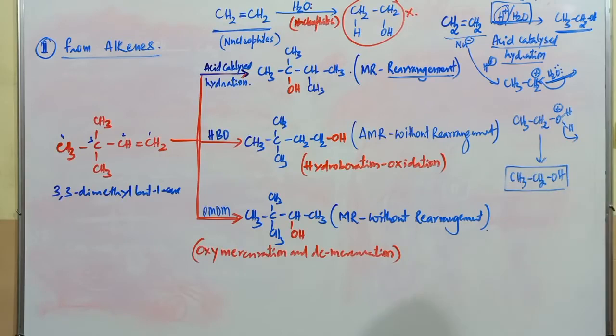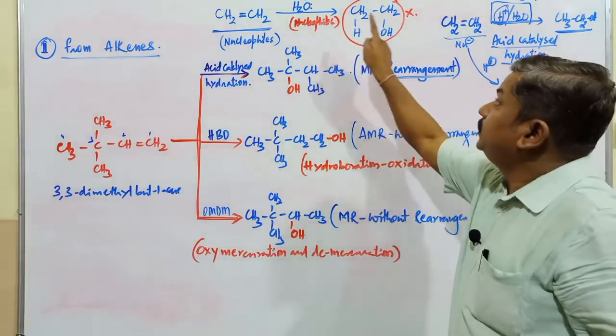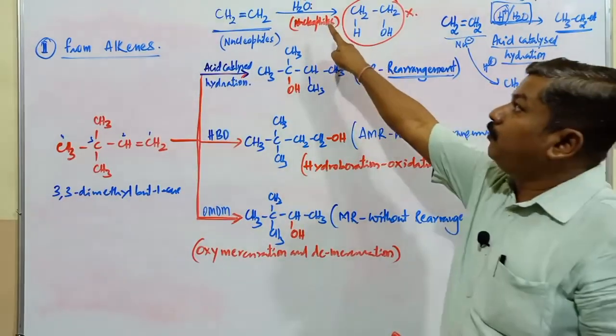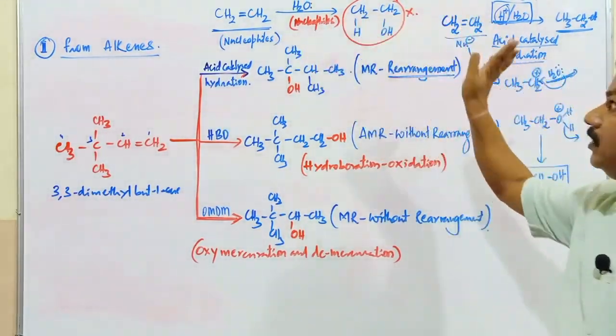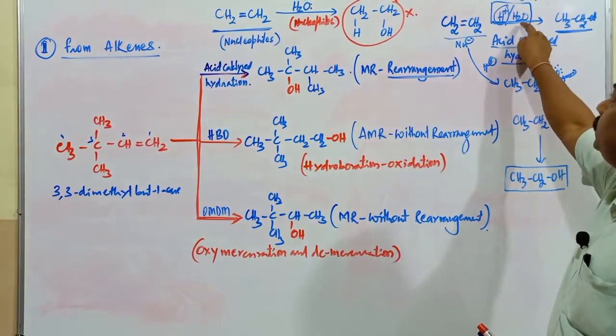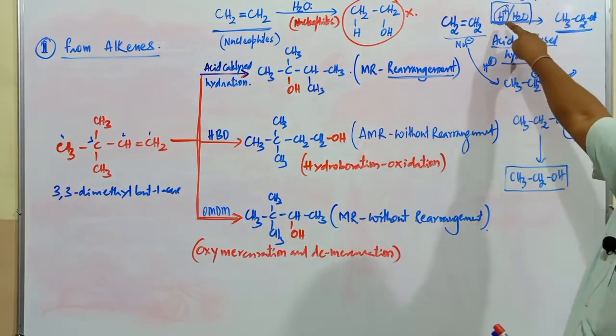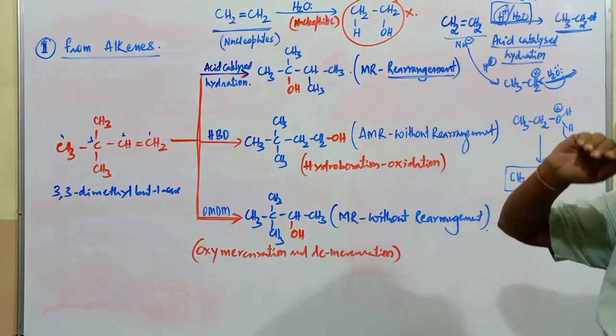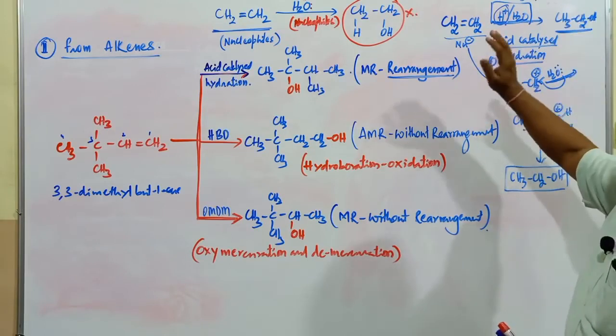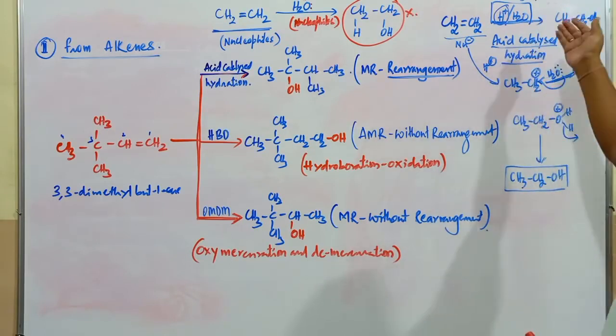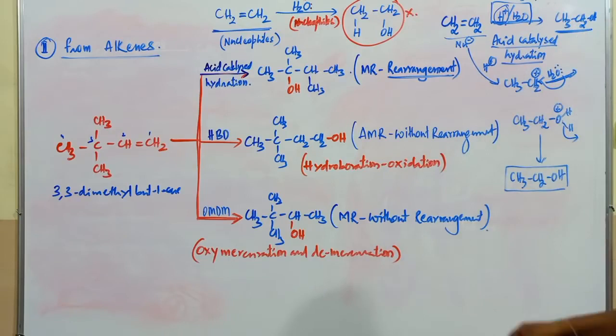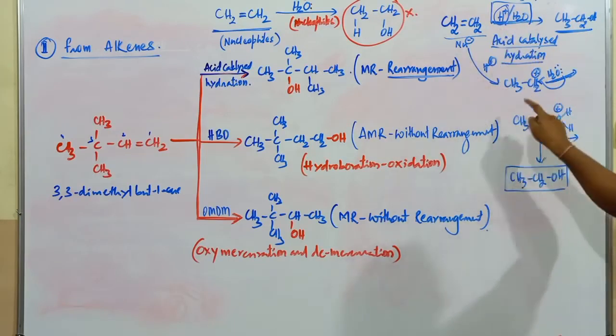Students, you are getting the difference between this reaction and this reaction. Here, if only H2O is used, there is no formation of alcohol. But if it is subjected to acid catalyzed hydration, in presence of any dilute acid, dilute H2SO4, dilute HCl or even dilute nitric acid, H+ attacks the alkene to form the carbocation.